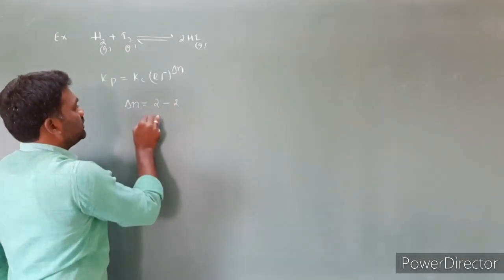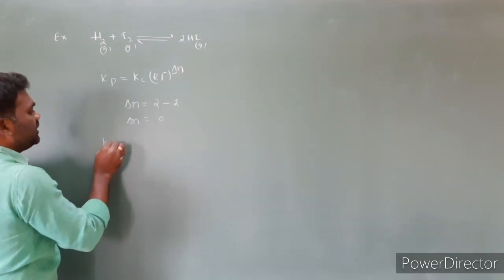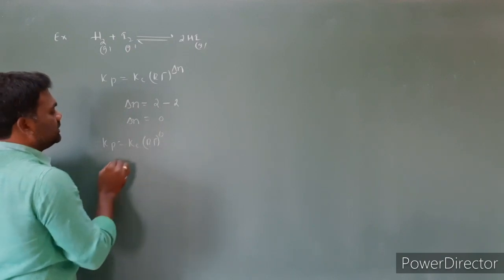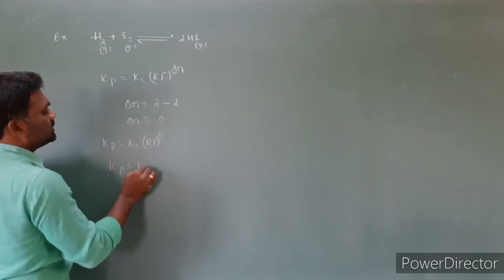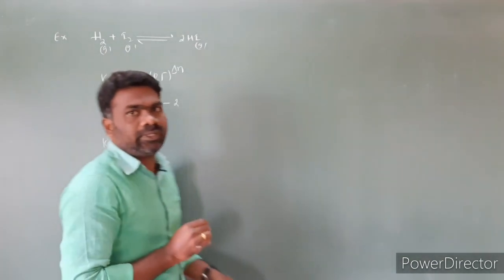So 2 minus 2 is equal to 0. So delta n is equal to 0. Then Kp is equal to Kc into RT power 0, so Kp is equal to Kc. So for this equation, Kp is equal to Kc.